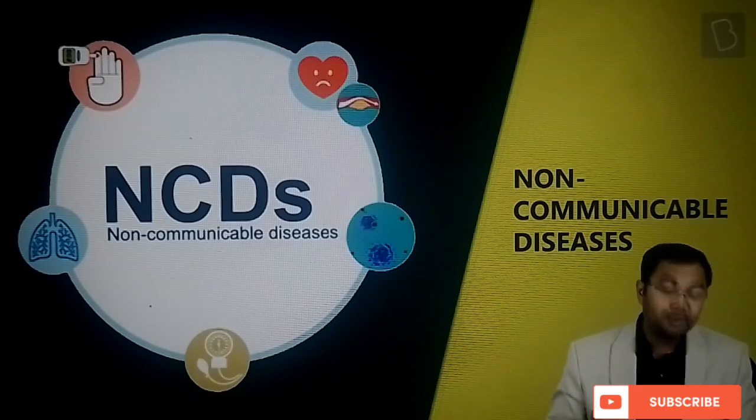Now when we talk about non-communicable diseases, one thing that you need to know is that when we talk about the leading causes of deaths worldwide, or rather leading causes of premature deaths worldwide, you will see that non-communicable diseases actually account for more than 70% of premature deaths. By premature we mean the deaths that happen below the age of 70 years.